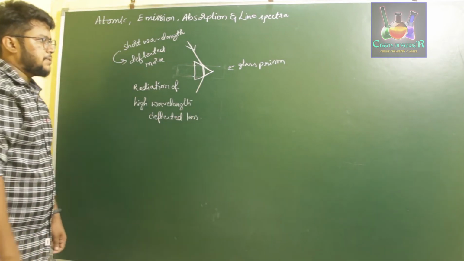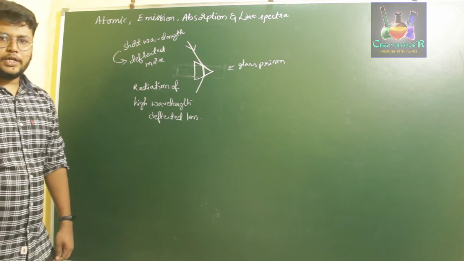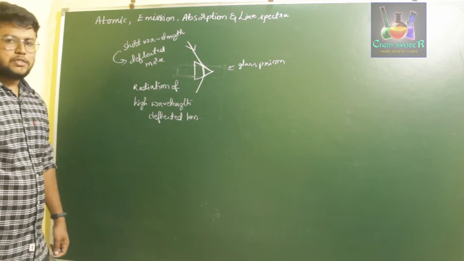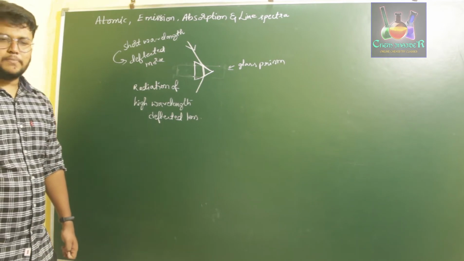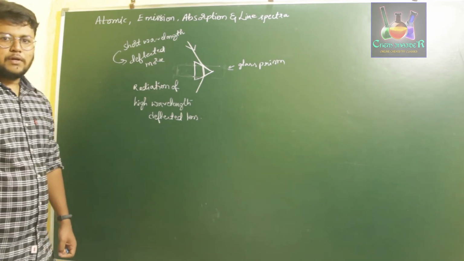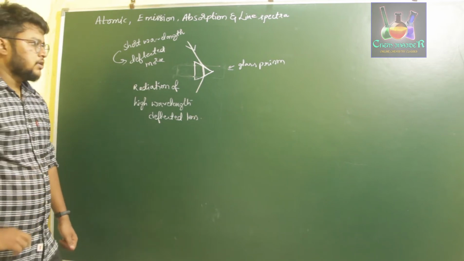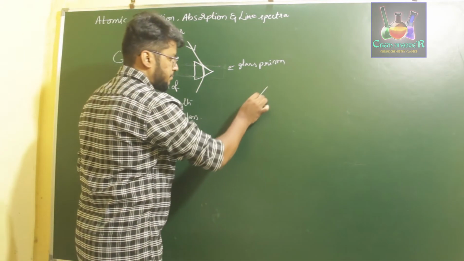This can be observed when electromagnetic radiation of the visible region is passed through a prism. When we pass the visible region of the electromagnetic radiation spectrum through a glass prism, we observe the deviation in the light.